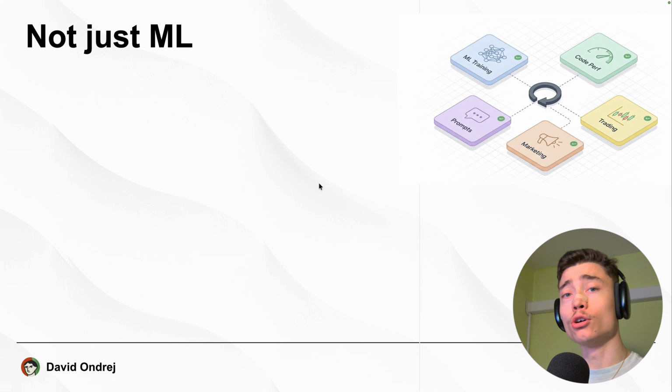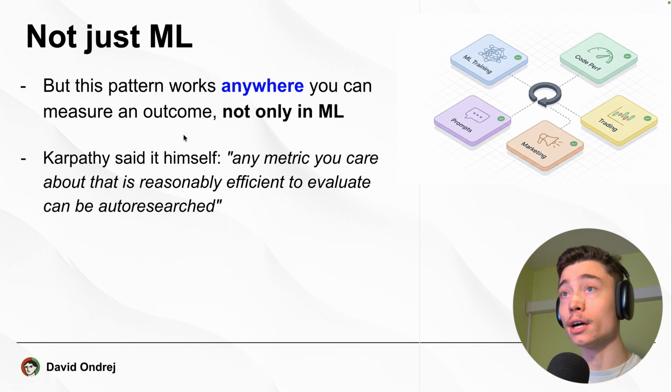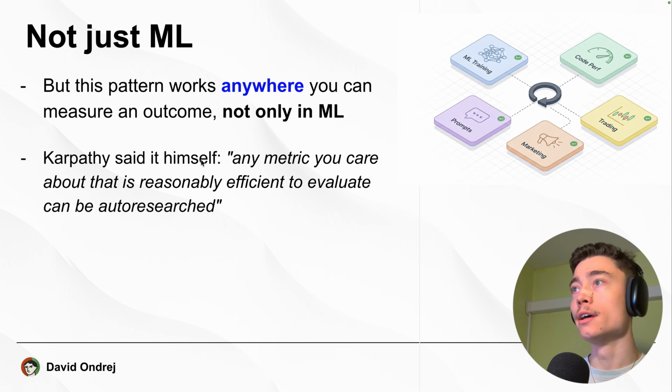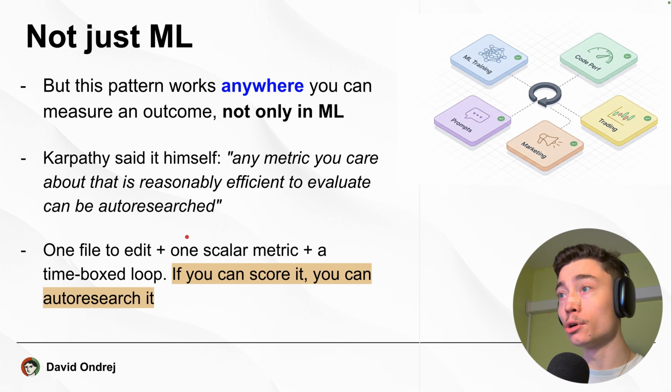Again, I need to stress, auto research is not just for machine learning. This pattern works anywhere you can measure a clear outcome. And Karpathy said this himself. Any metric you care about that is reasonably efficient to evaluate can be auto-researched. So you need one file to edit, one scalar metric, and a time-boxed loop. If you can score it, you can auto-research it.